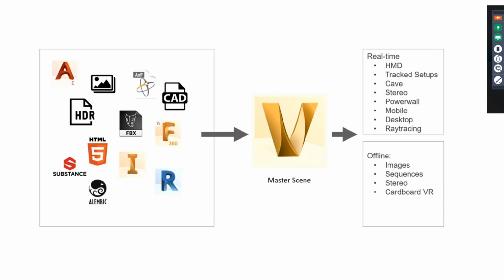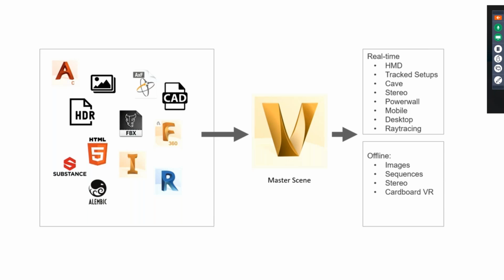I'm going to give you a live demo, don't worry on that. It also supports FBX data, which is coming from other applications. Alembic is one file format which is extensively used in the media industry, so some of the graphic content coming from Alembic can be read in VRED. Substance is the file which comes from Substance Designer, which recently has been taken over by Adobe. It is a tool where you can design various substance materials, and it is the industry standard.